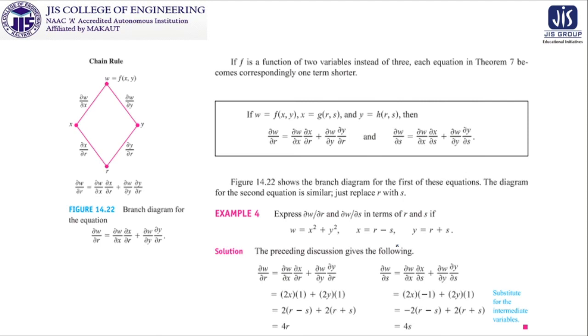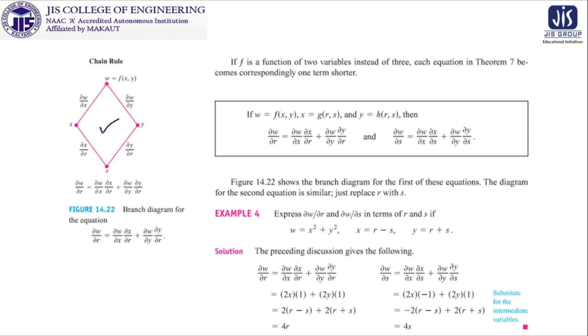Now we are getting one more thing. If we have a function of two variables instead of three variables, where each equation in theorem 7 becomes correspondingly one term shorter, because we have already done this in the bigger format. But what we see here is that intermediate variables are also 2 and independent variables are also 2. So first of all, the diagram will be like this.